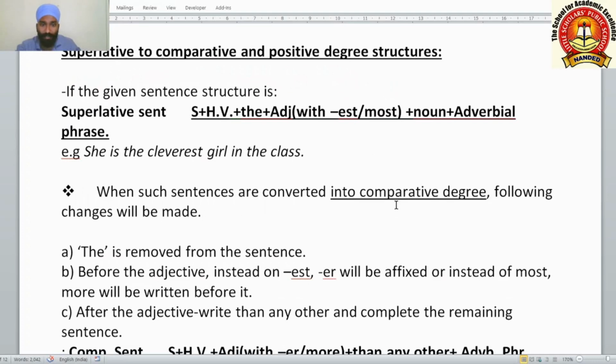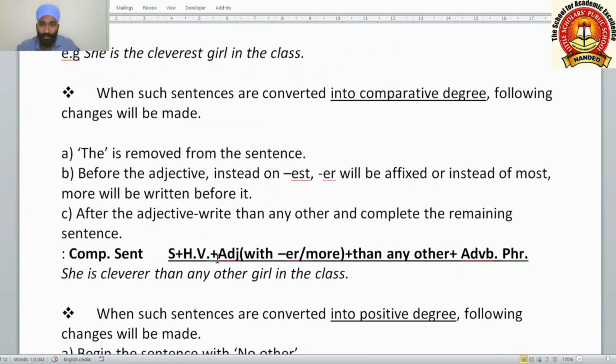When such sentences are converted into the comparative degree, the following changes will be made. This you have to remember. The structure and changes you have to write. The is removed from the sentence. Before the adjective, instead of est, er will be affixed, or instead of most, more will be written before it. Means we are changing the adjective from the superlative form to the comparative form. Thereafter, after the adjective, write than any other and complete the remaining sentence. What you have to write here? Than any other.